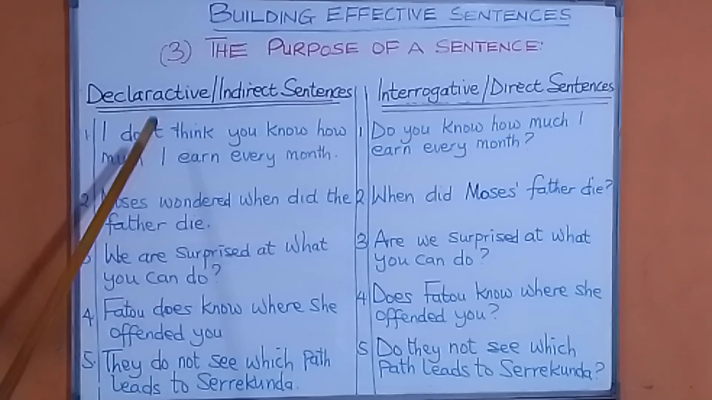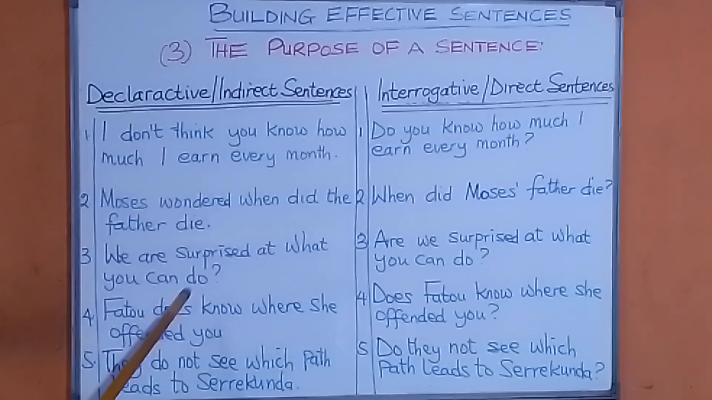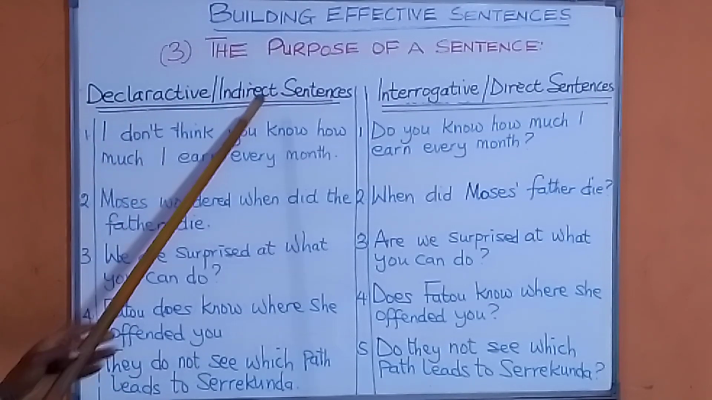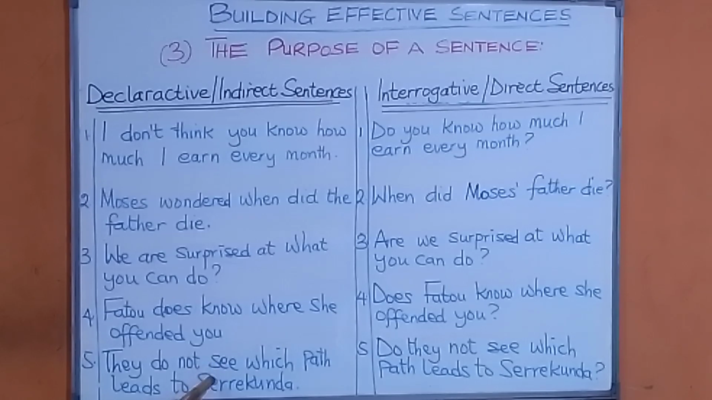Look at number five. Declarative or indirect: they do not see which part leads to secunda. This is a declarative sentence or indirect sentence. Though it has an indirect question, it ought not to be answered; it's not asking the reader to respond.